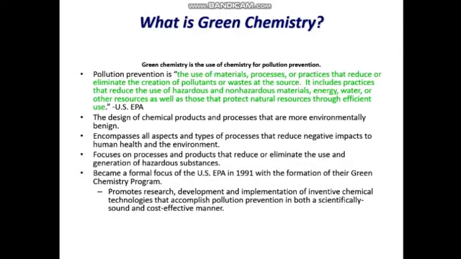So what is green chemistry really? Green chemistry is the use of chemistry for pollution prevention. Here the pollution comes out from the earth, man-made or natural. That does not matter here, but it matters that green chemistry is the use of chemistry for pollution prevention. Pollution prevention is the use of materials, processes or practices that reduce or eliminate the creation of pollutants or waste at the source. It includes practices that reduce the use of hazardous and non-hazardous materials, energy, water, or other resources, as well as those that protect natural resources through efficient use.